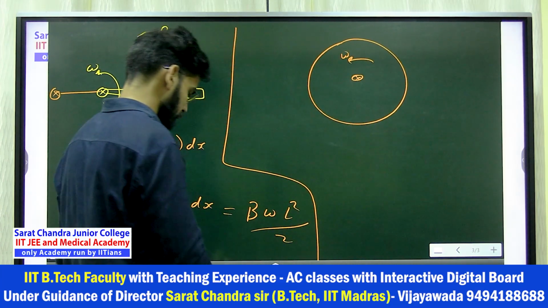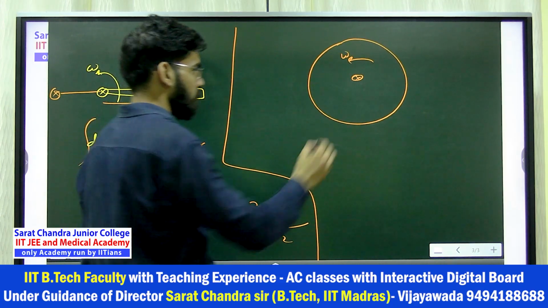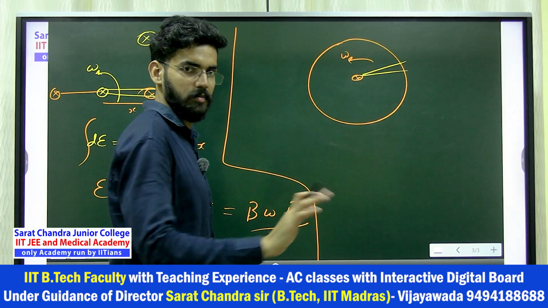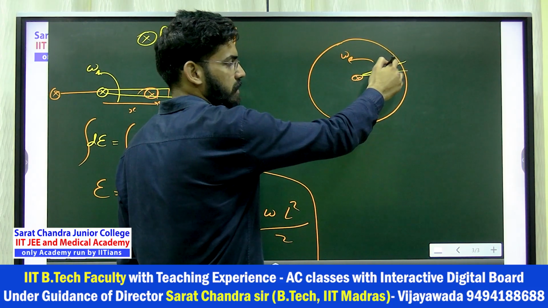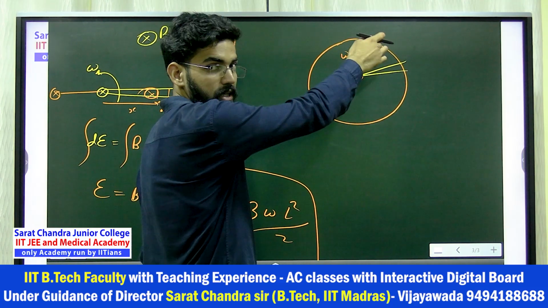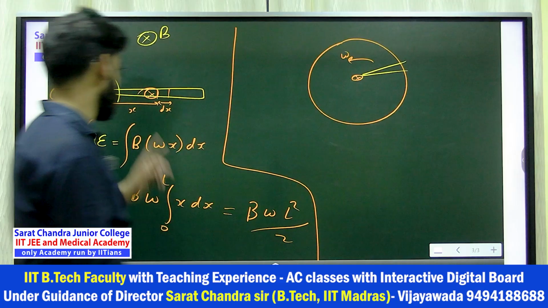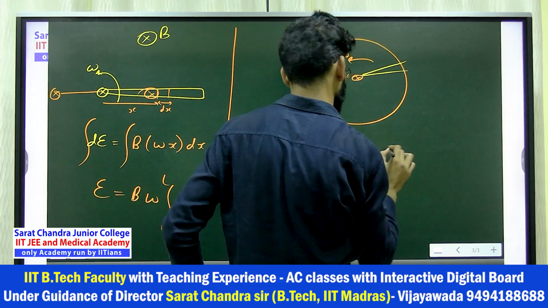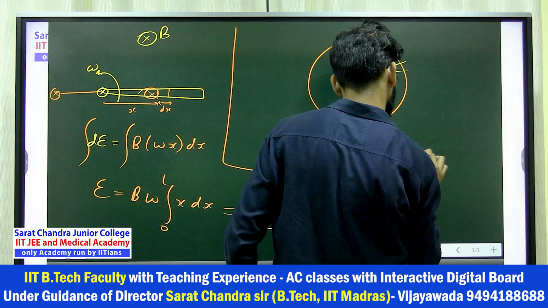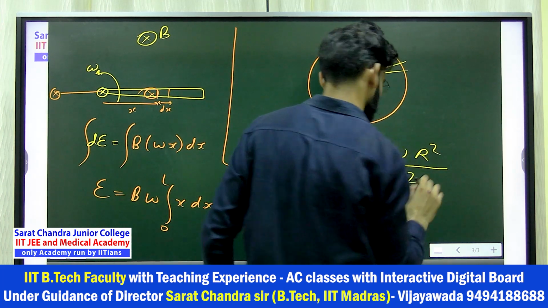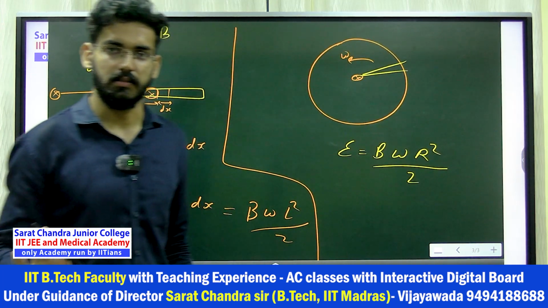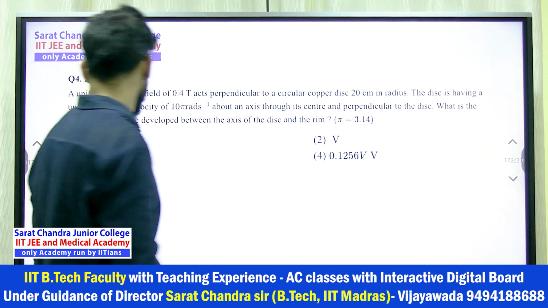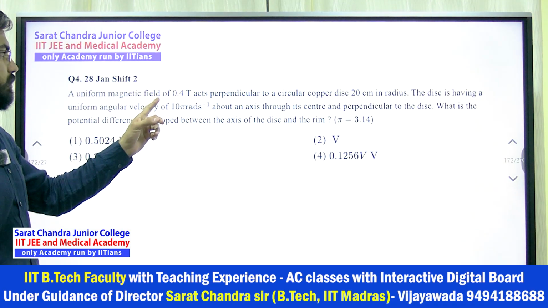So the same thing we will do here also, assuming the element. The same integration will be there. The velocity is omega x at that point. Same integration, and the same answer will come. EMF is equal to B omega R square by 2. Here instead of L there is R square. That's it. Simple.